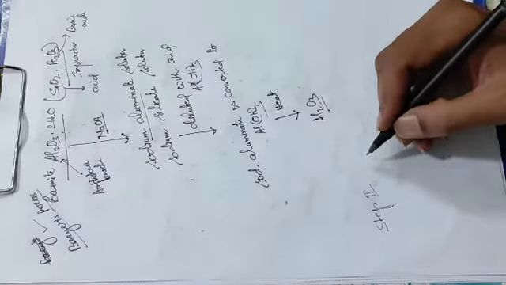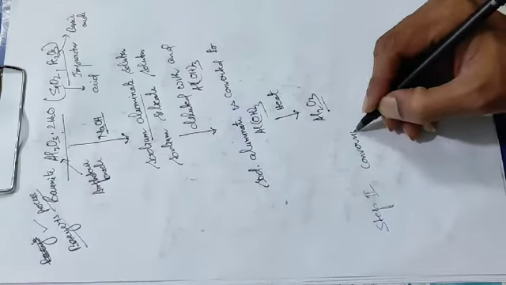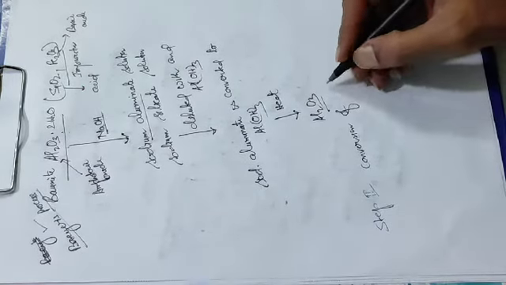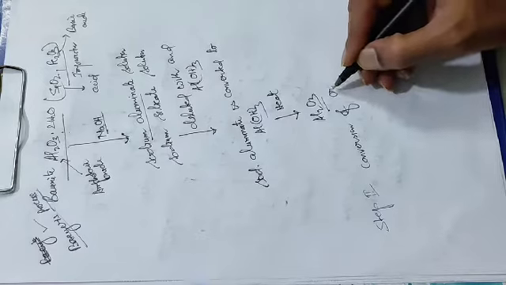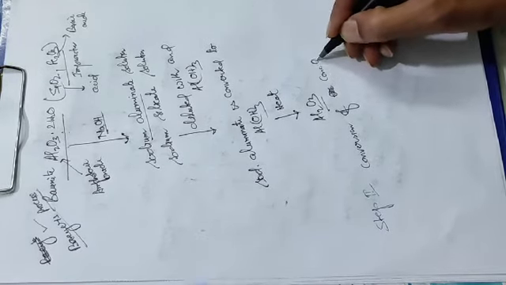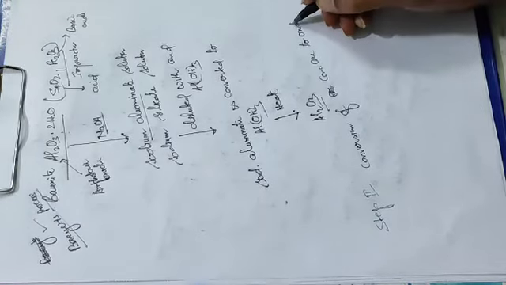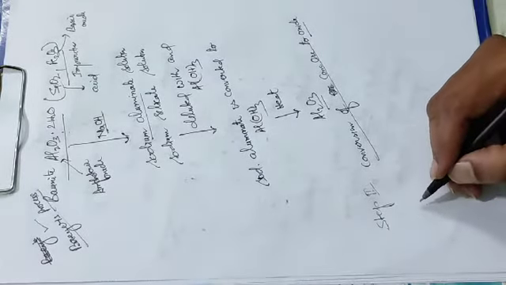In the second step, we have studied the conversion of concentrated ore to oxide. In this one, two methods are given.